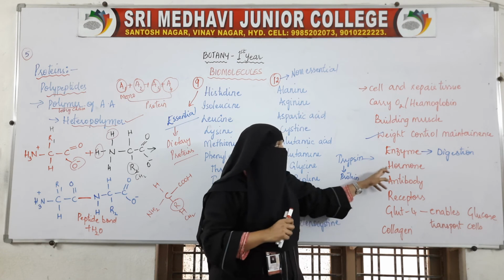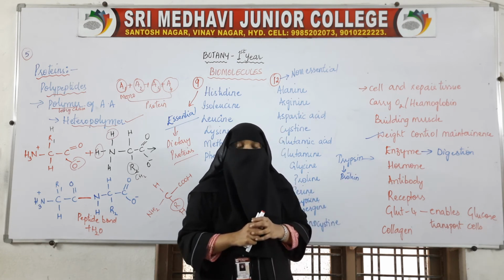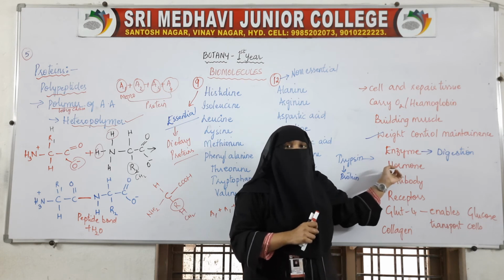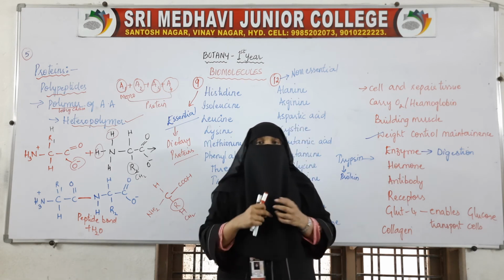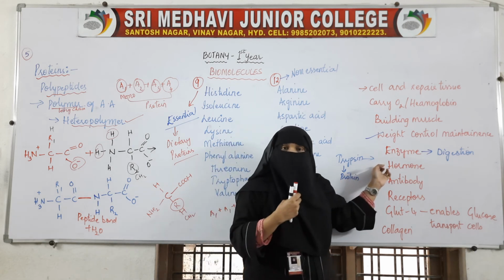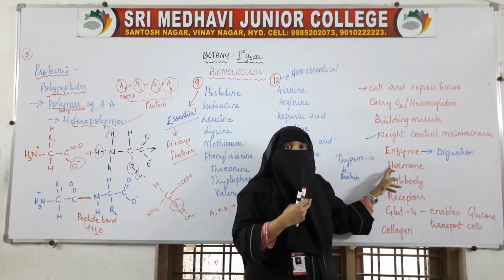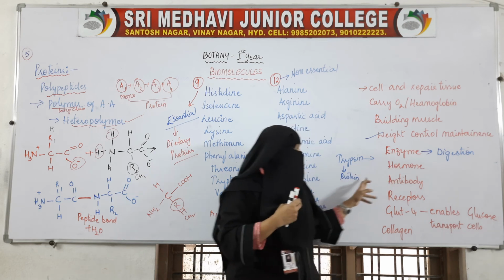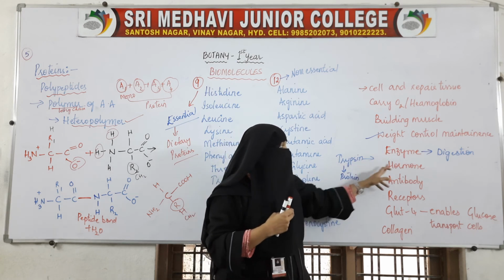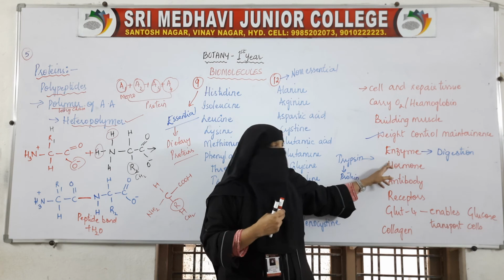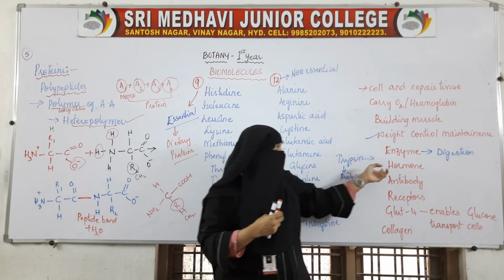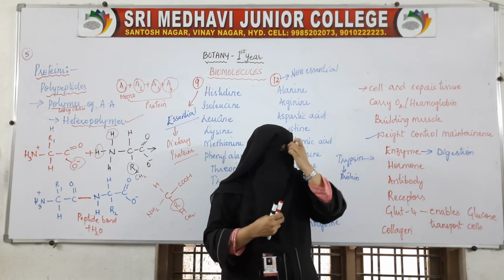Proteins also help in the making of hormones. Hormones are formed by proteins only, and these hormones have a very important role in the growth of our body. For the formation of hormones, our body should have proteins. So protein helps in the formation of enzymes and the formation of hormones. Both of them have a very strong impact on the growth of our body.